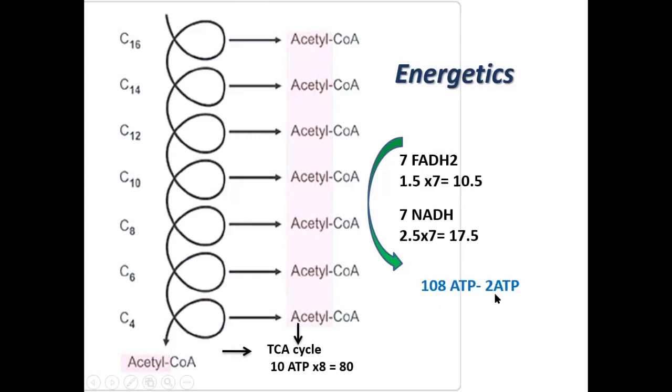Now, if you remember, the first step was the activation of fatty acid, where 2 ATPs were used. So 108 minus 2 ATP, so total 106 ATPs are produced by oxidation of palmitic acid. So 7 cycles, 8 acetyl-CoA, 7 FADH2, 7 NADH. Ultimately, 106 ATPs are formed by the complete beta oxidation of palmitic acid.